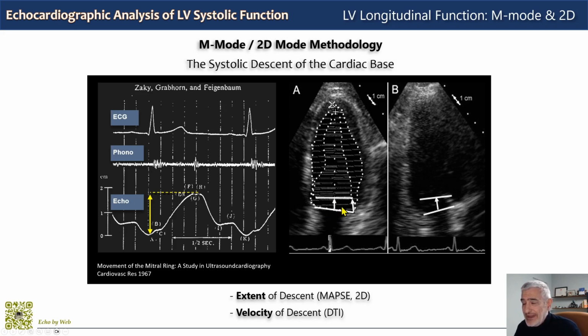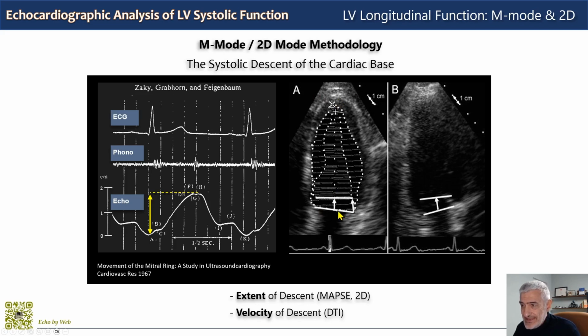as drawn by the software when you do the planimetry in the four- and two-chamber views. In some software, the diastolic planimetry and the systolic planimetry are superimposed, and so you can see how the mitral annulus, or the base of the heart, is displaced in systole towards the apex, which, as we said, is fixed on the diaphragm.